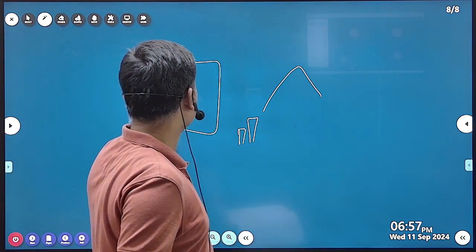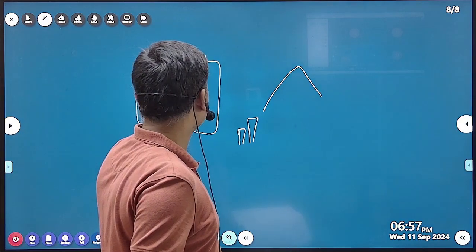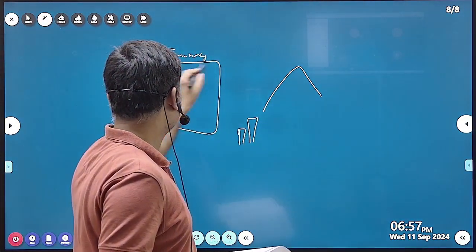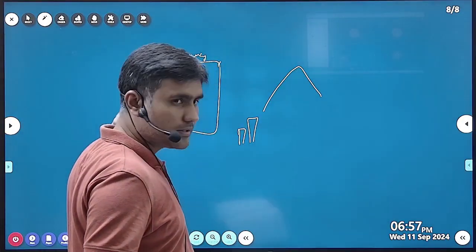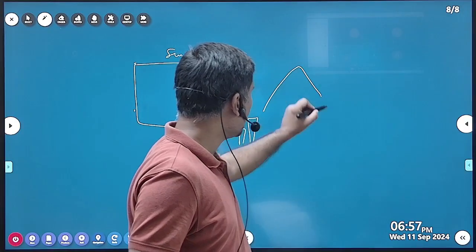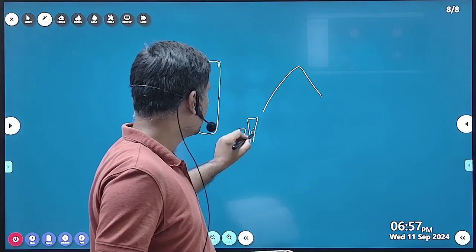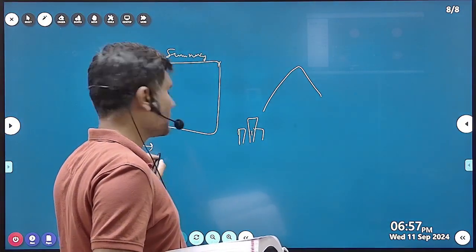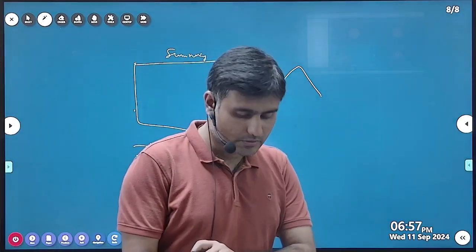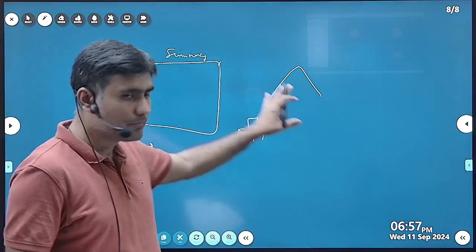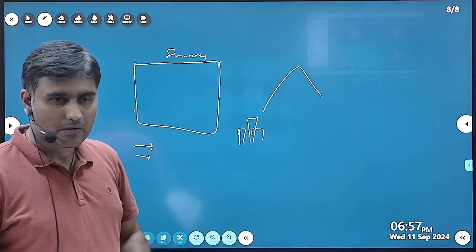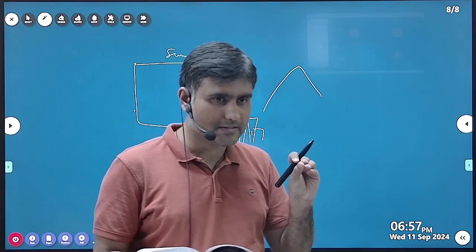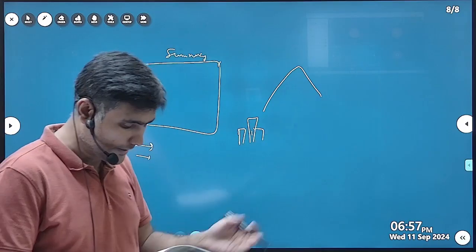The management accountant generally summarizes the information with the help of tables, graphs, bar diagrams, and short notes. This is what the management accountant prepares. So he condenses the information and then presents it to the management.